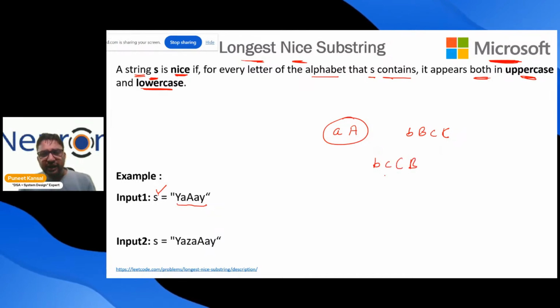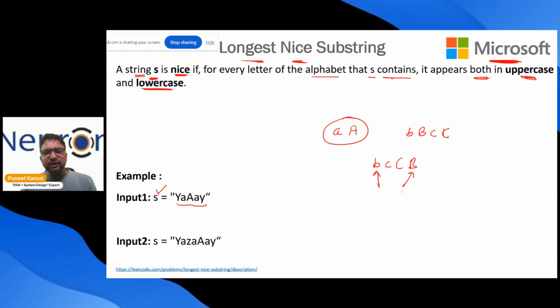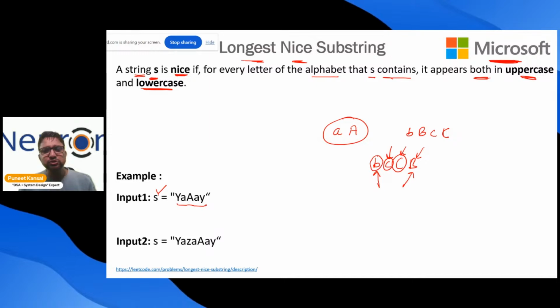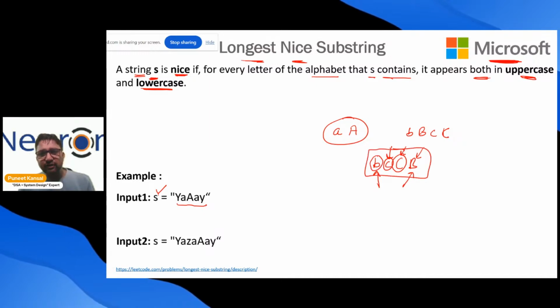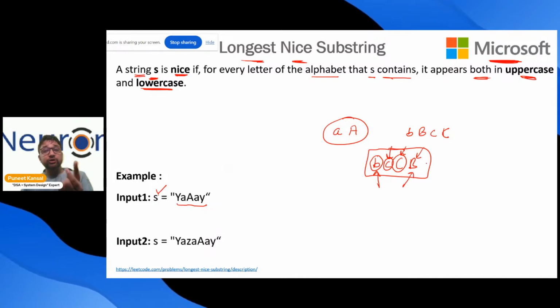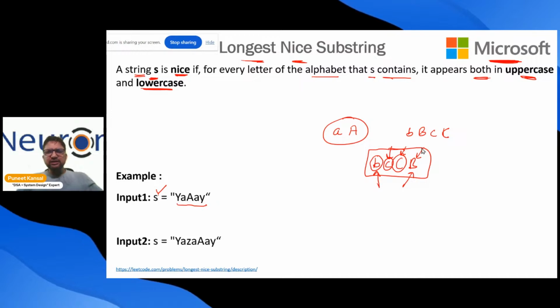But I have the lowercase letter and also the uppercase letter. So if I have lowercase, then I also have uppercase. If I have uppercase, then I also have lowercase. So this is also a nice string. In a given big string, we need to find out the longest nice string. That's it.